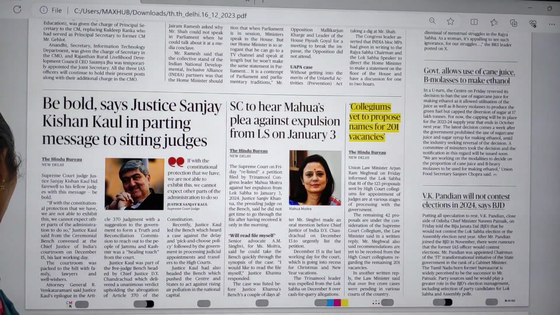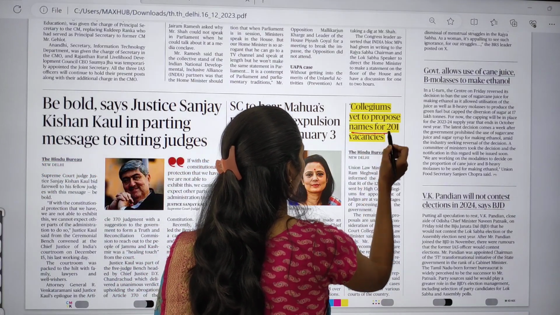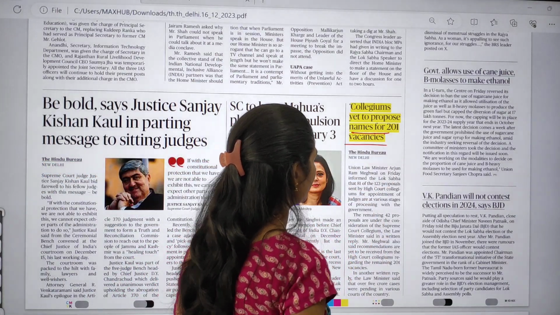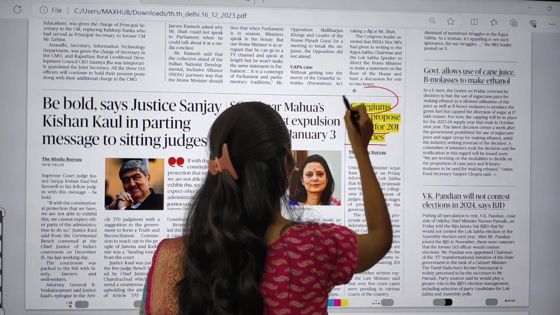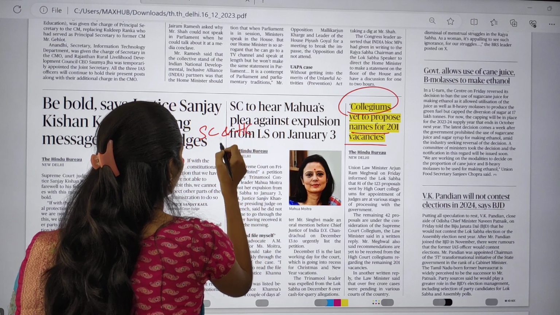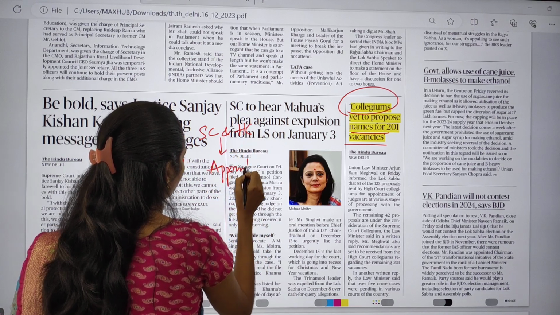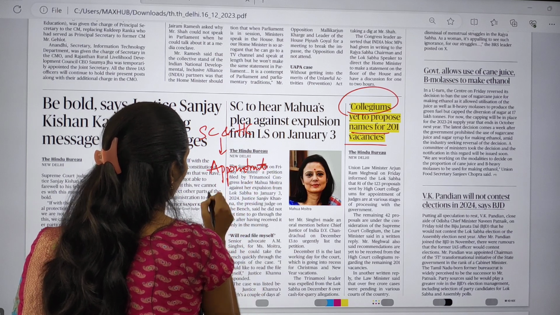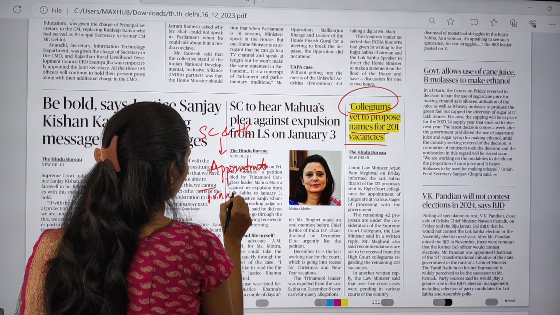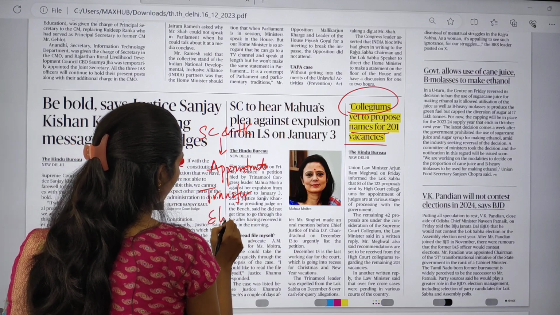Yes, you can see here one article: Collegium yet to propose names for 201 vacancies. Here you have to see the Supreme Court and High Court judges appointment process and transfer of judges. What is the eligibility?